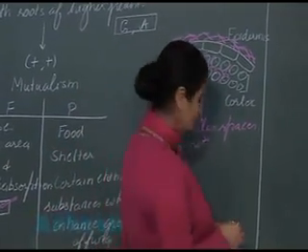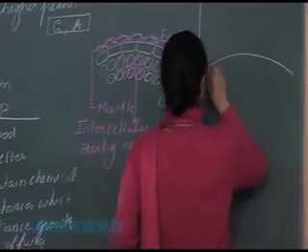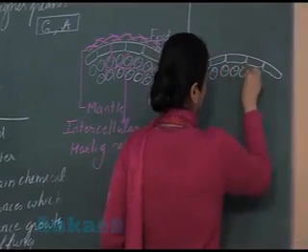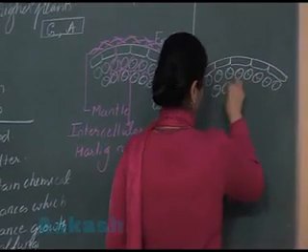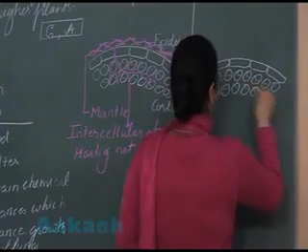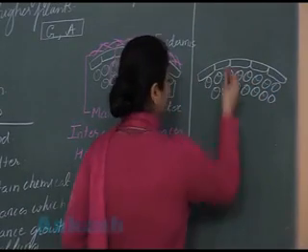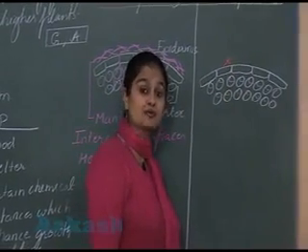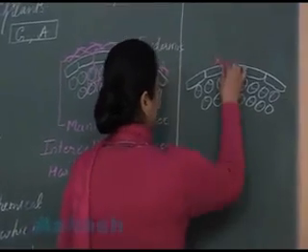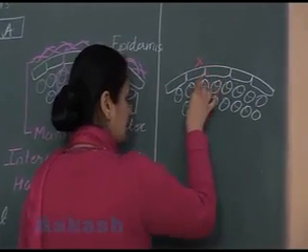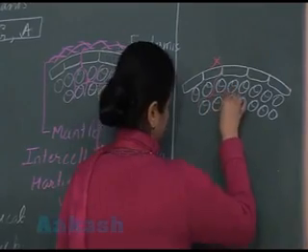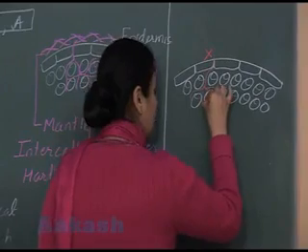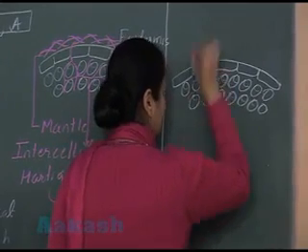Let's see what happens in endomycorrhiza. Again, this is root epidermis, and below the root epidermis are cortex cells. In endomycorrhiza, mantle formation is absent. That woolly covering around root surface is absent. Fungi will move in the intercellular spaces, as well as now fungi will move inside the cell.